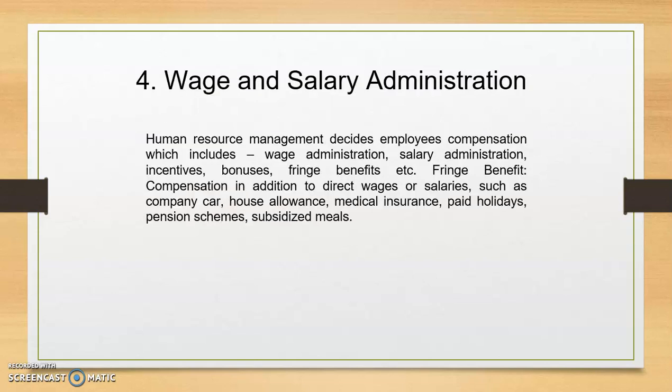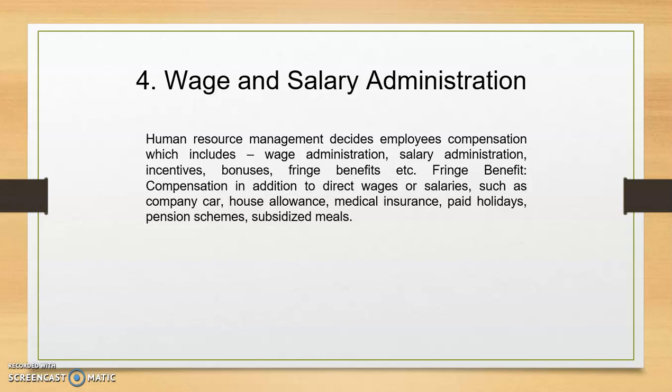The next part is our wage and salary administration. This again is one of the important functions, and these days wage and salary comes under payroll. In wage and salary administration, for the different designations, depending upon the different skill set needed for performing the job, we define the salaries.